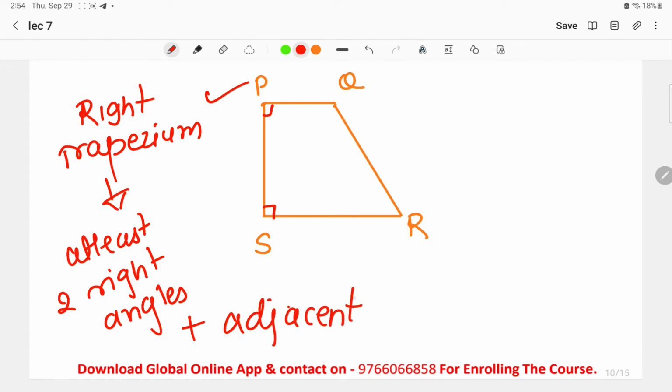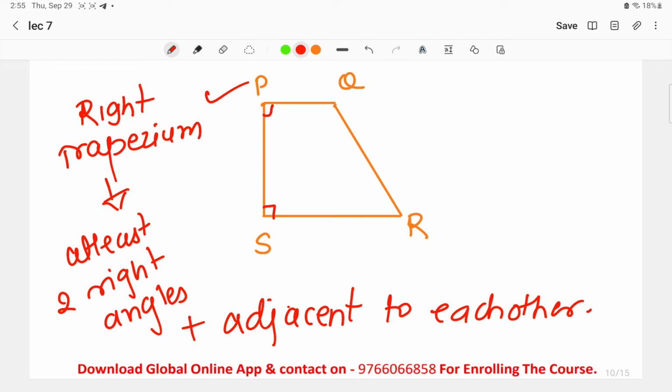Not just 2 right angles, they should be adjacent to each other also, right? So a right trapezium is a trapezium in which there are at least 2 right angles which are adjacent to each other.